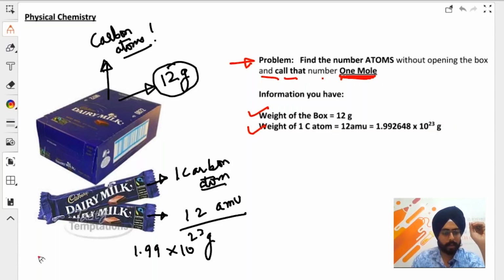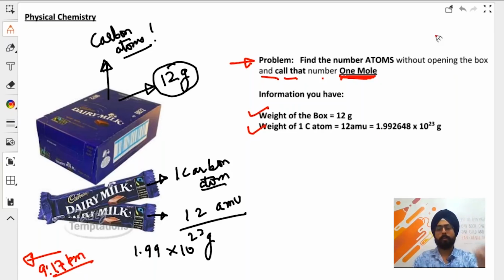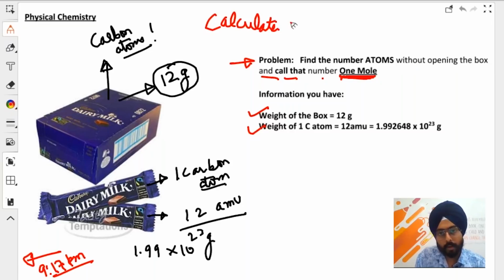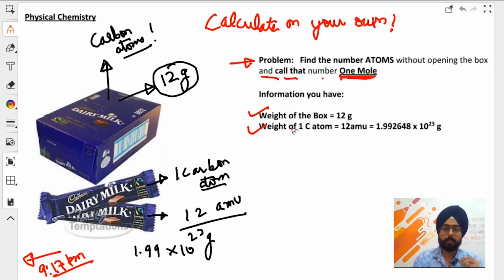Right now in my clock, it says 9:15. What I want you guys to do is take time till 9:17 p.m. and try to come up with an answer. Now, I think some of you will know what 1 mole is equal to, but please calculate on your own. I encourage you to calculate this on your own right now.